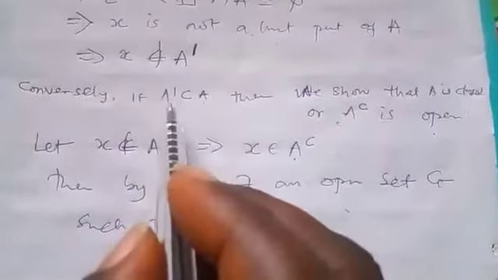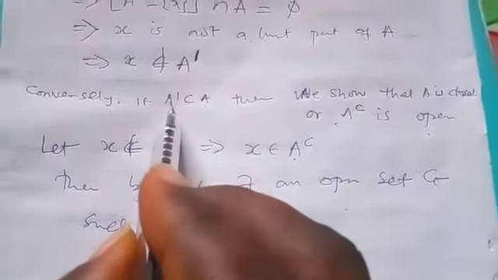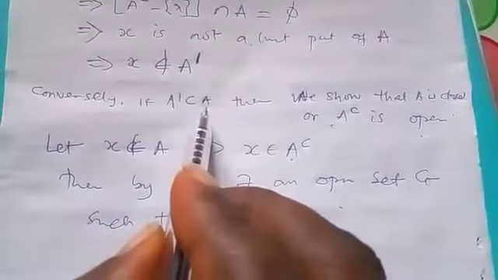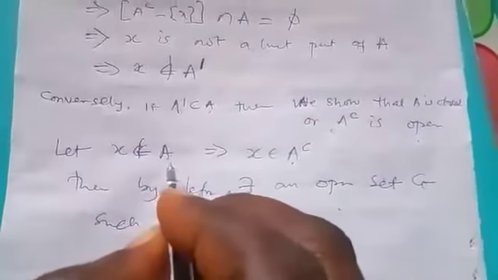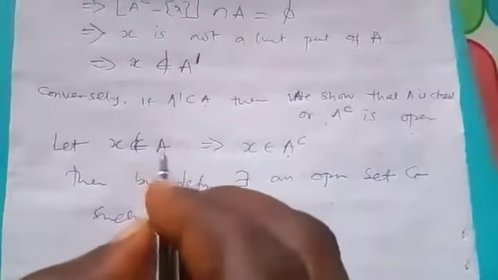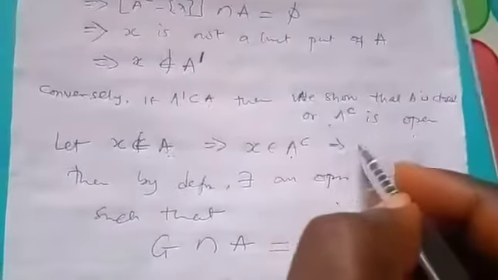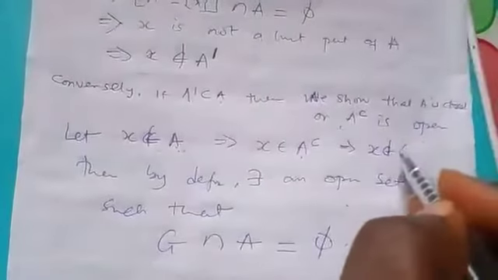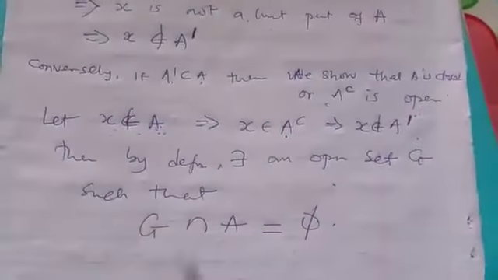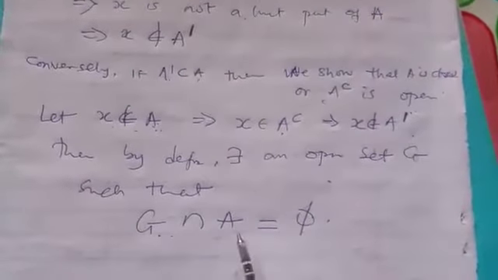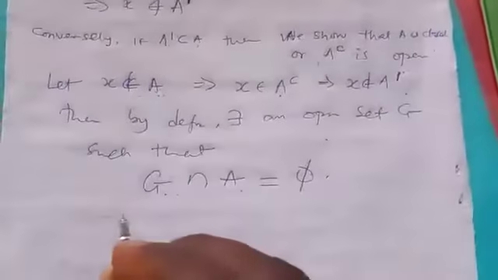It's because here we assume that this A prime is a subset of A. So if A prime is a subset of A and we are saying that here S does not belong to A, definitely S does not belong to A prime too. If S does not belong to A prime, then by definition G intersection A will be empty.